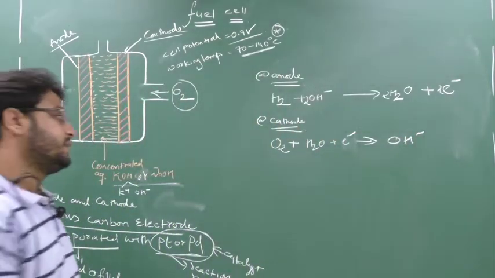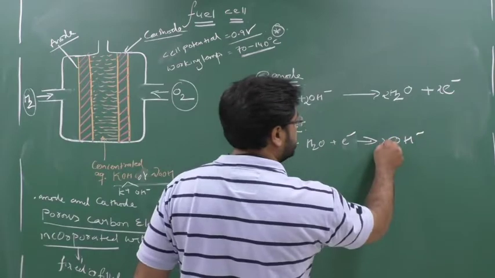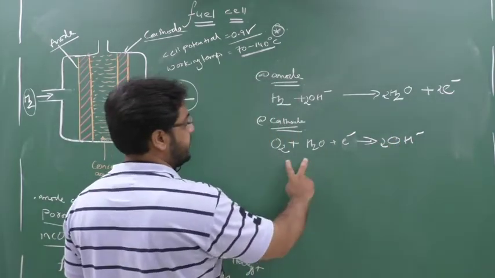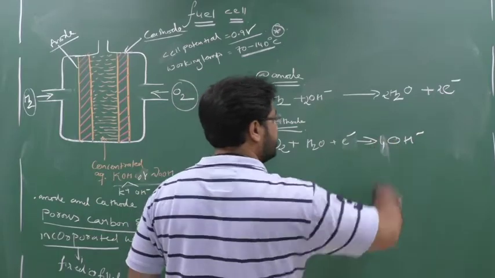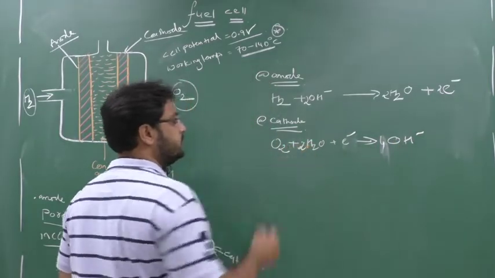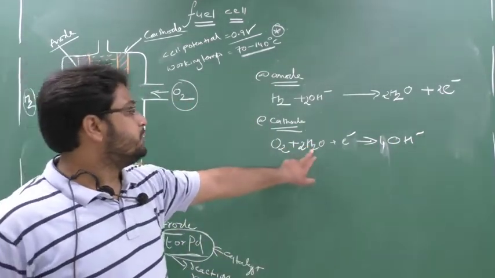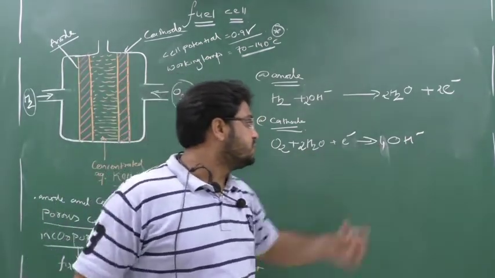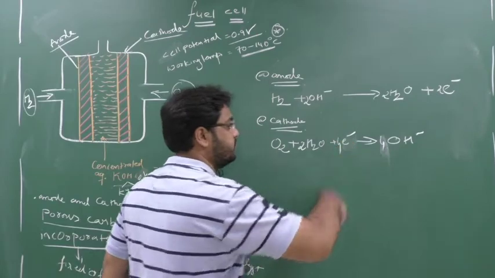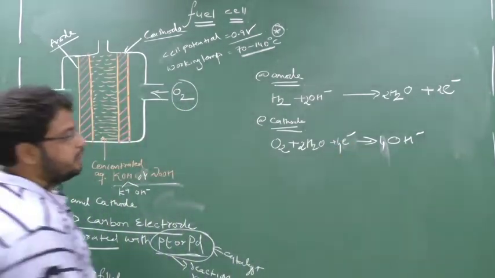Now you have to balance this reaction. So if I put here 2, how many oxygen do I have here? I have 3 oxygen, or I will put here 4. So if I put here 4, I will put here 2. So you can see here 2 twos are 4 hydrogen, 2 oxygen plus 2 oxygen, 4 oxygen. How many charge here? 4 electrons. Clear?